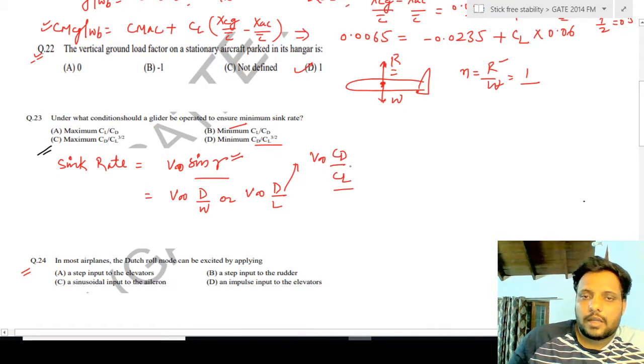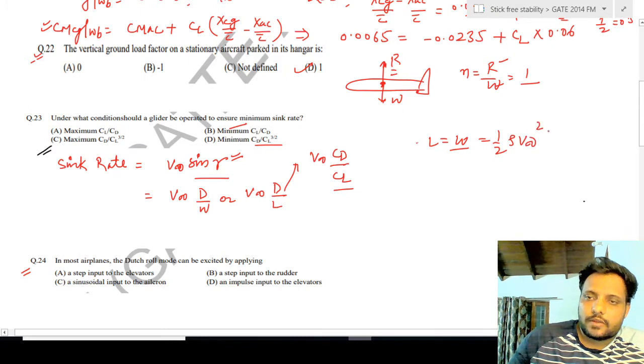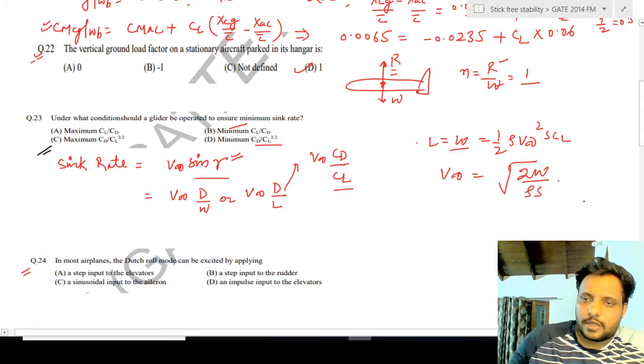And I know that lift is equal to weight is equal to half rho V infinity squared S into CL. So from this equation I take V infinity as the square root of 2W upon rho S into 1 upon CL, to the power 1 by 2.